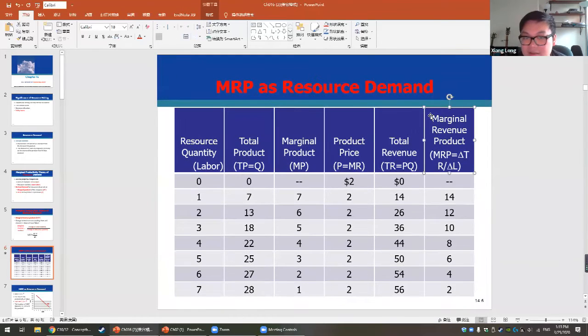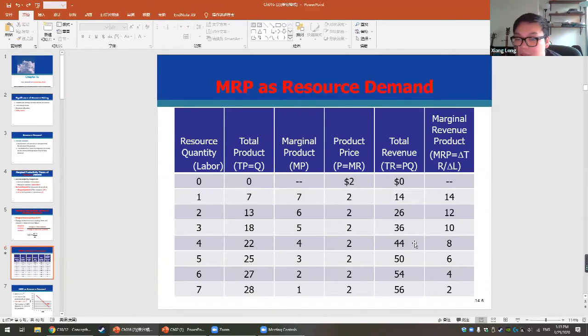And the last column is the most important column. You need to know how to calculate this, the marginal revenue product. How are we going to get this 12, for example? We use 26 minus 14 divided by 2 minus 1. So we got this 12. Or we can use another way to calculate this. We directly use the marginal product 6 multiplied by the price 2. So we can get this 12. So there are two ways to calculate the marginal revenue product.